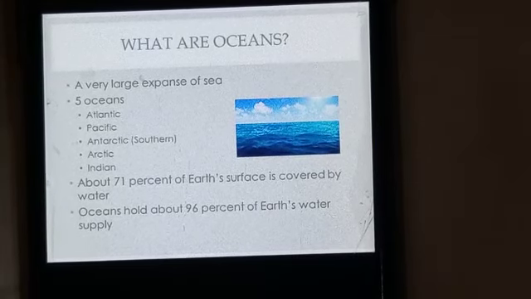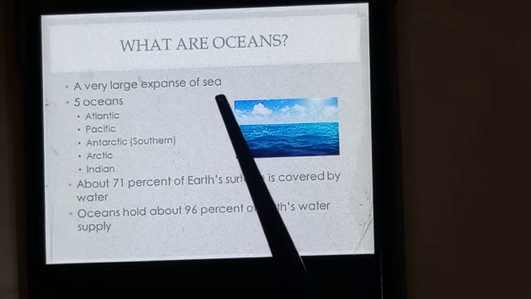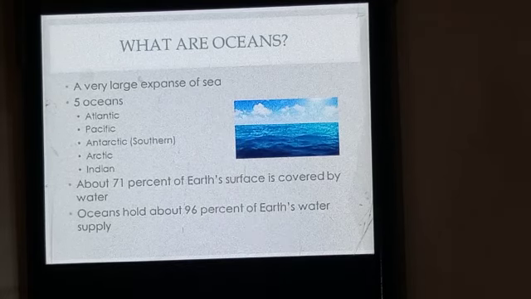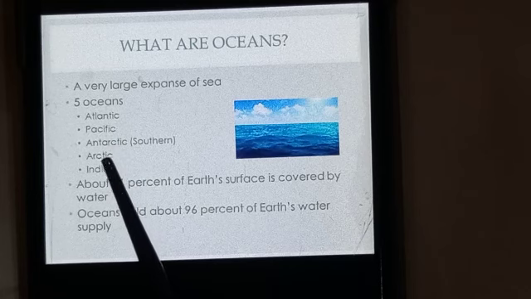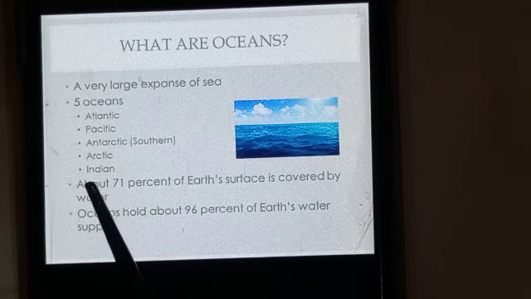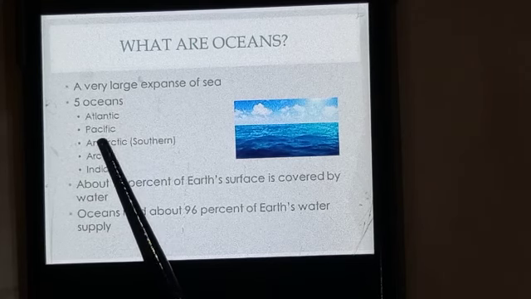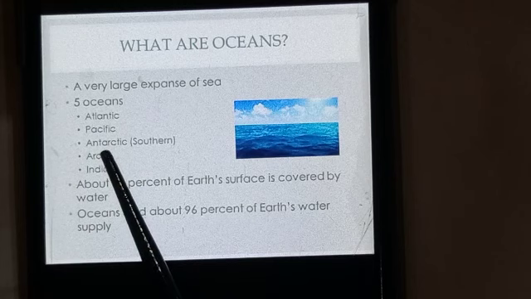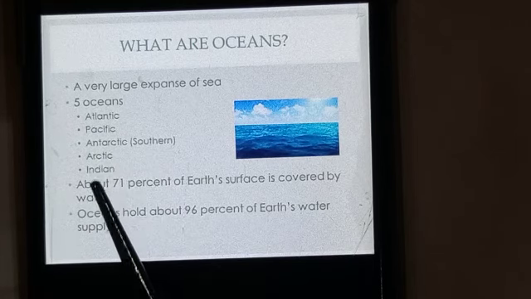Now, what are oceans? A very large expanse of sea or a large mass of water is called an ocean. There are five oceans in the world: Atlantic Ocean, Pacific Ocean, Antarctic Ocean, also known as Southern Ocean, Arctic Ocean, and Indian Ocean.